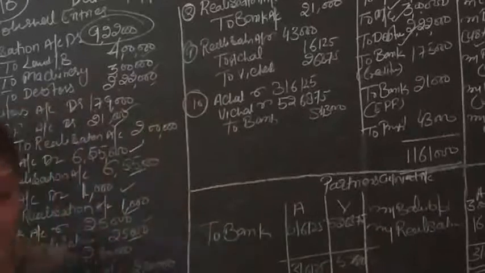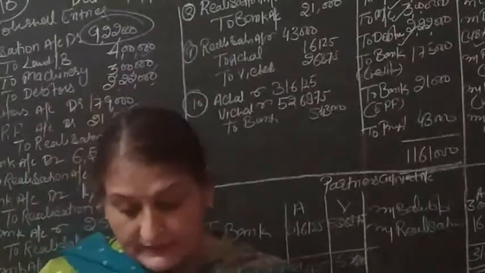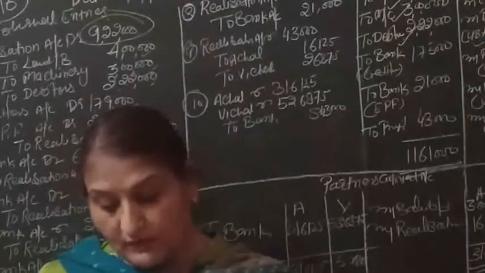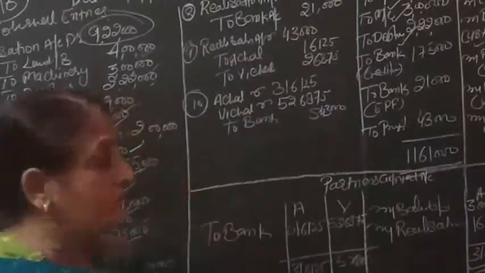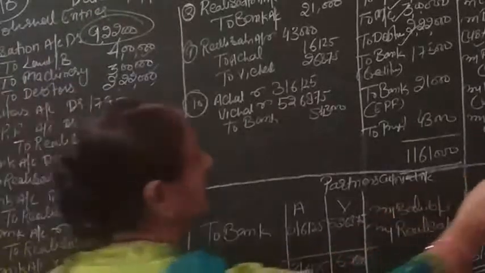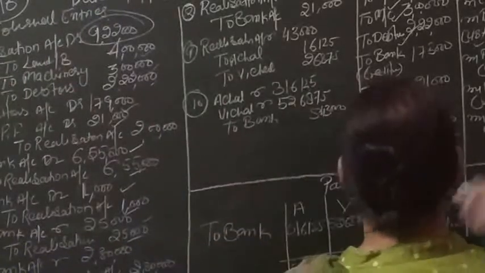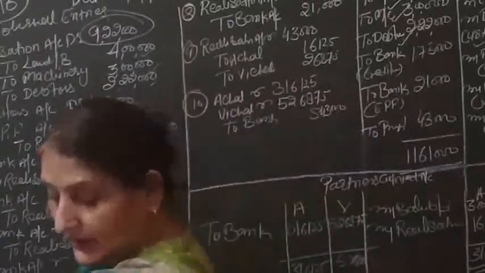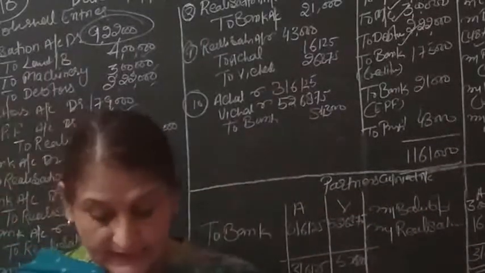Then the next point is Vichal took over machinery for 2,80,000 in cash. Vichal took the machinery, but for cash. It means it is a cash sale. So the entry is bank account debit to realization 2,80,000, and in the credit side of realization account, by bank account 2,80,000. Then all the assets are realized.